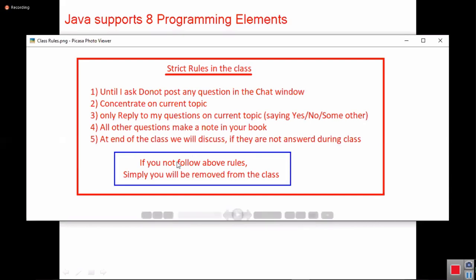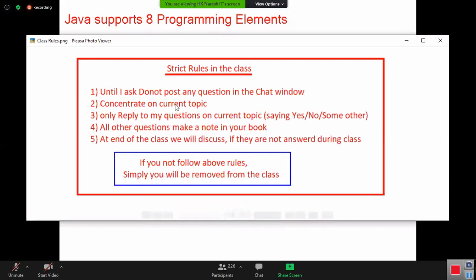So if you follow these 5 rules, whatever I am requesting you, then the class will be very smooth. I will not scold you. You will not get frustrated. I will not be irritated. And then the class will be very smooth. The topic will continue fast and be completed fast.